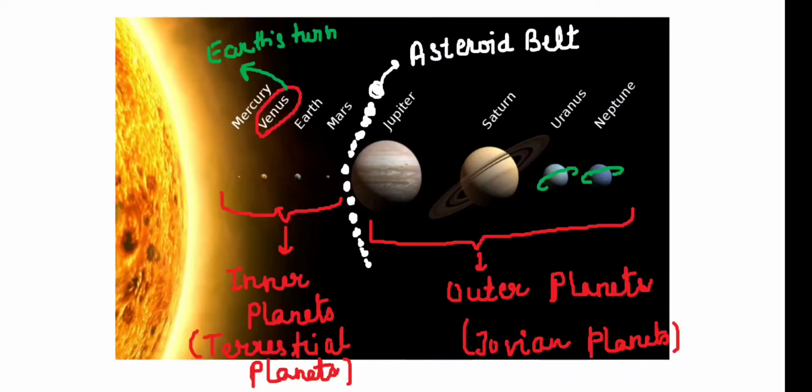Now when we talk about planets, there are 8 planets in our solar system. As you can see on your screen, the first 4 planets, which are nearest to the sun, are called the inner planets or the terrestrial planets. The reason why they are called terrestrial planets is very simple: they are made up of some solid structure, like we will find some sort of mountains or hills on these planets. These inner planets comprise the first 4 planets: Mercury, Venus, Earth, Mars. They are very small planets when we compare them to the other 4 planets that we have in the solar system.